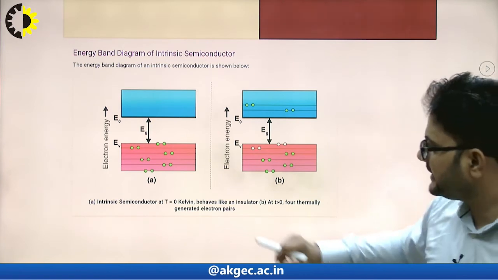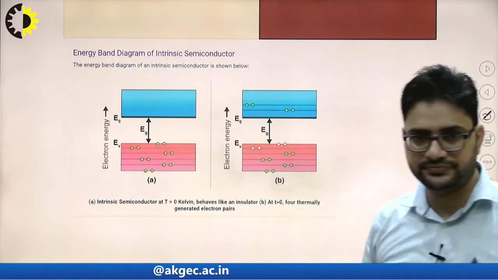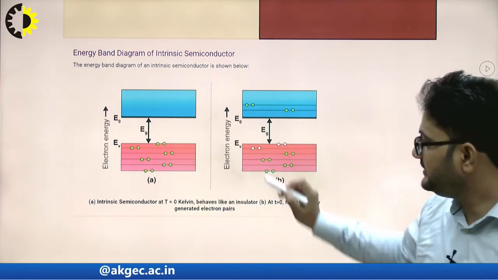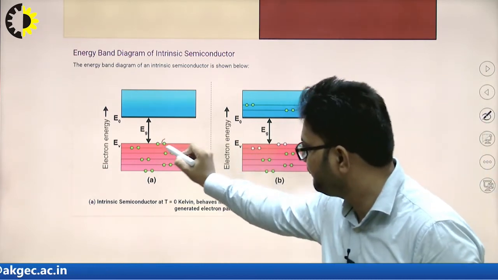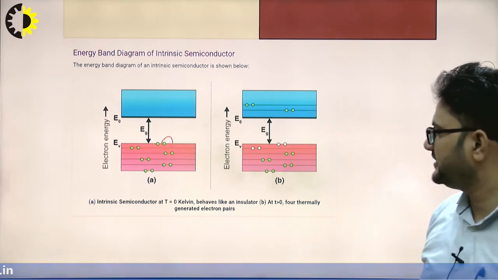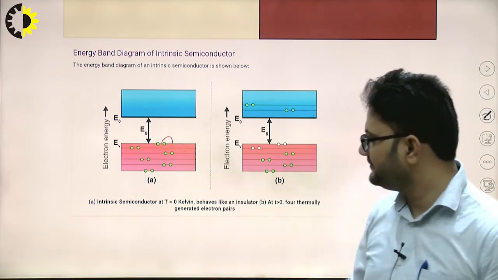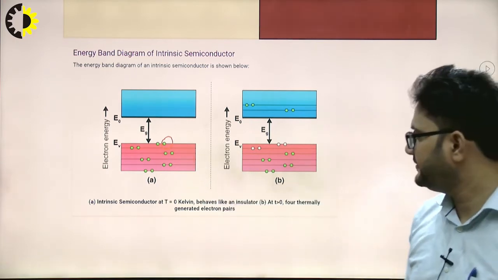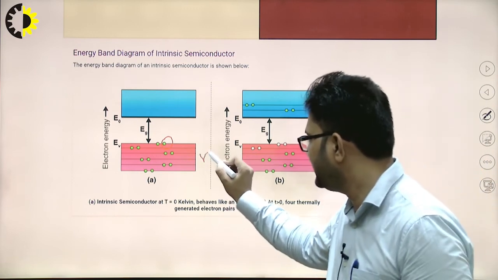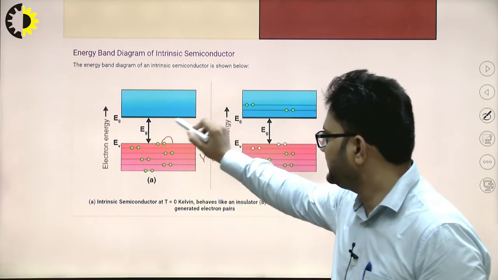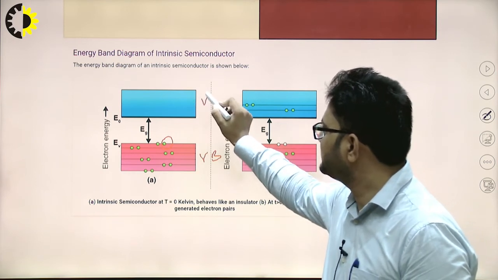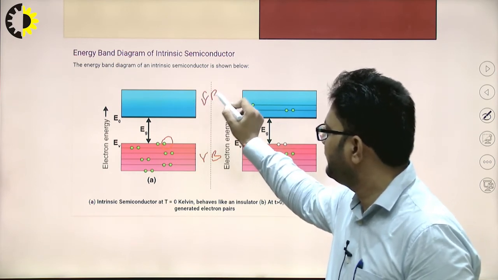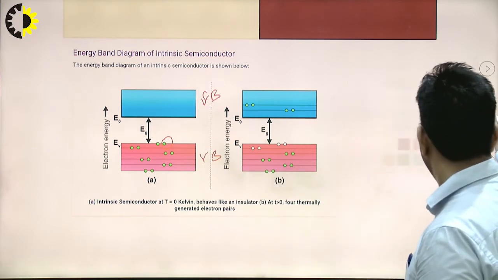If we take the case of electron energy at 0 degree Kelvin, all the electrons will be in the valence band, as you can see. This red color band is called the valence band. You can just write here valence band. And this higher energy level band is called the conduction band. Let me use the rubber.